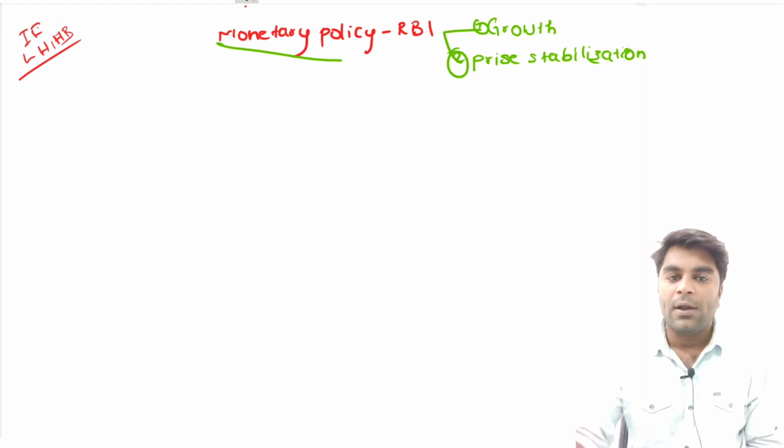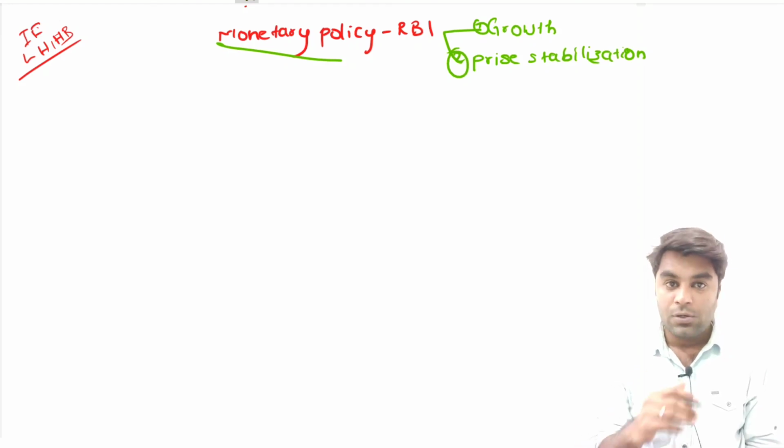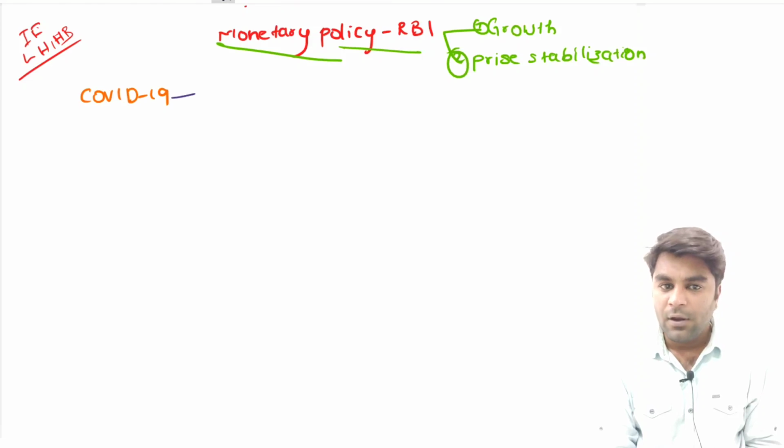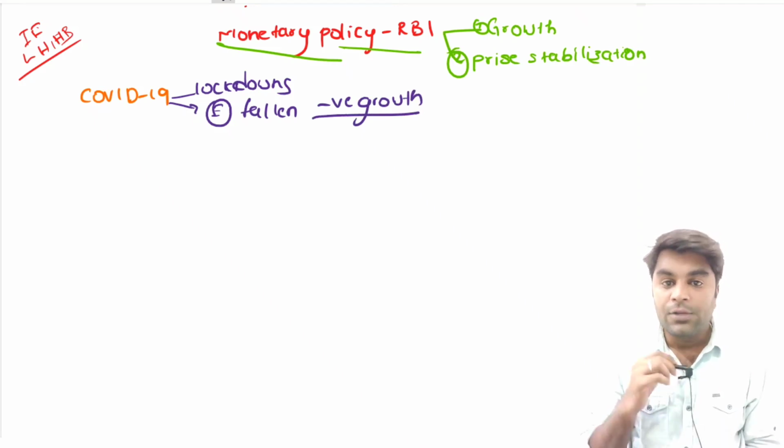Now, we also understood with an example how the monetary policy of the RBI works. What you understood from the previous class is that during the COVID-19 pandemic, because of the series of lockdowns and many other reasons, the economy fell. In fact, the economy achieved a negative growth rate.